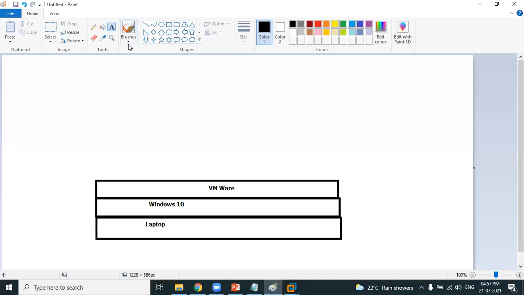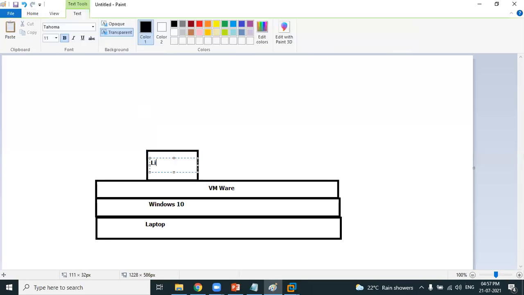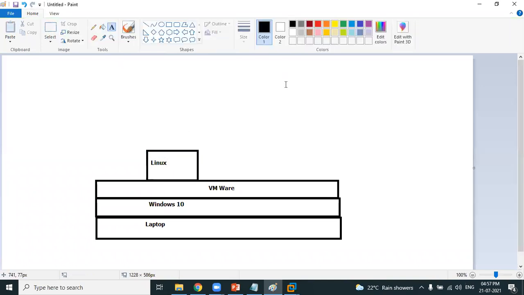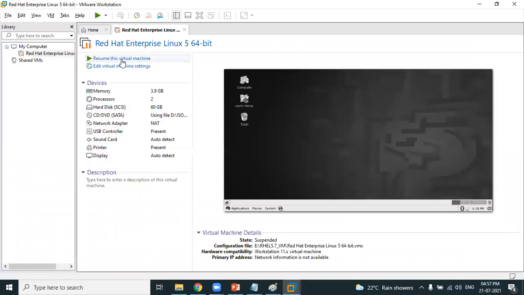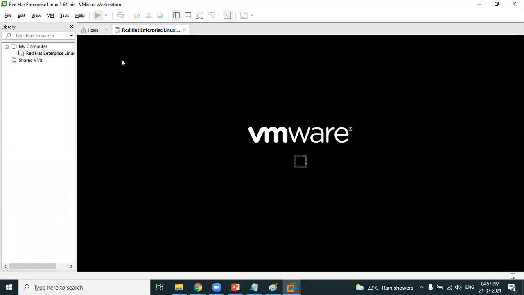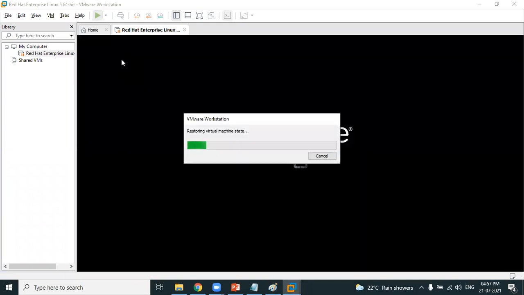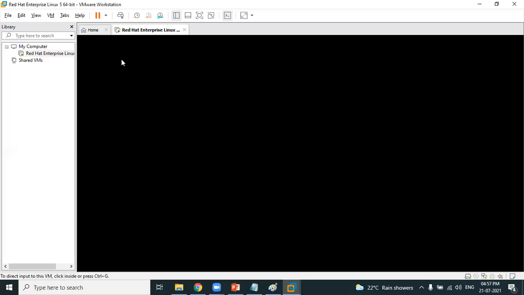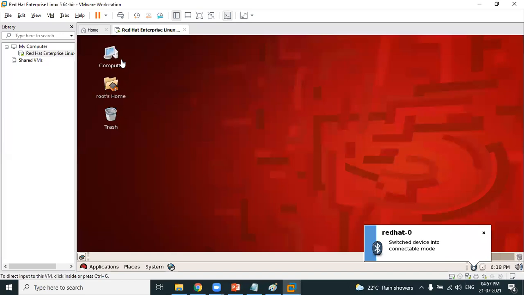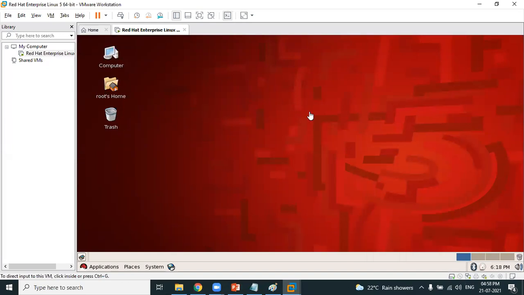On top of VMware, I have created a Linux machine. You can see here, I opened VMware. You can see Red Hat Linux. I'm starting my Linux machine. Within no time, your Linux machine will be up and running. Your Linux machine is ready.